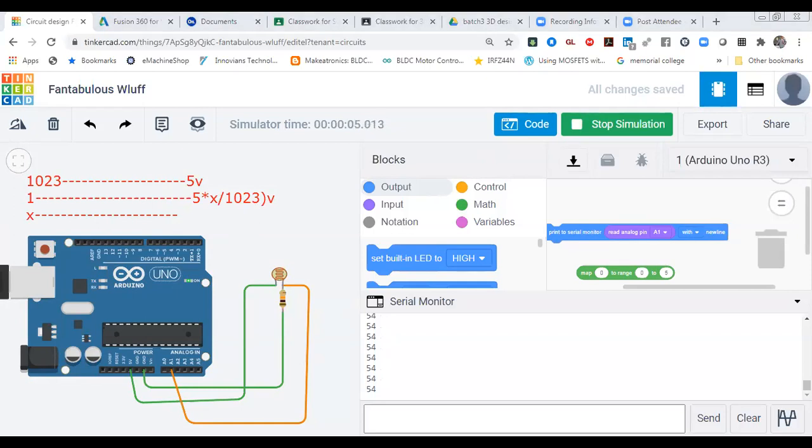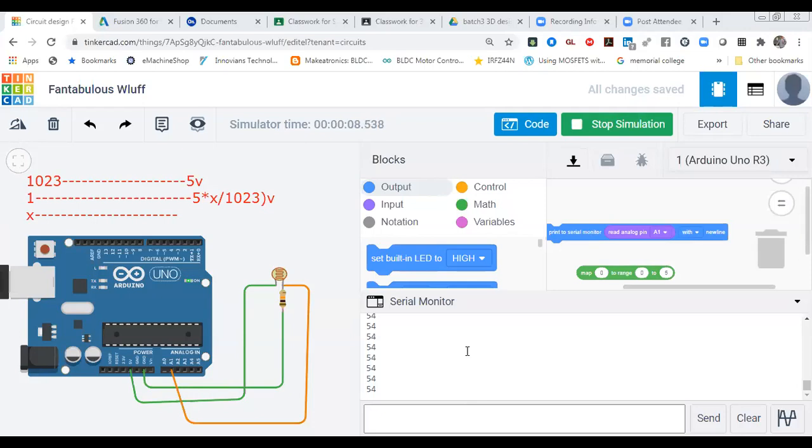So just see it: if you put x value 0, or if you put 5 volt, x value is 1023, what output will you get? Chandana has shared that formula, so you can try it and check whether it is working or not.